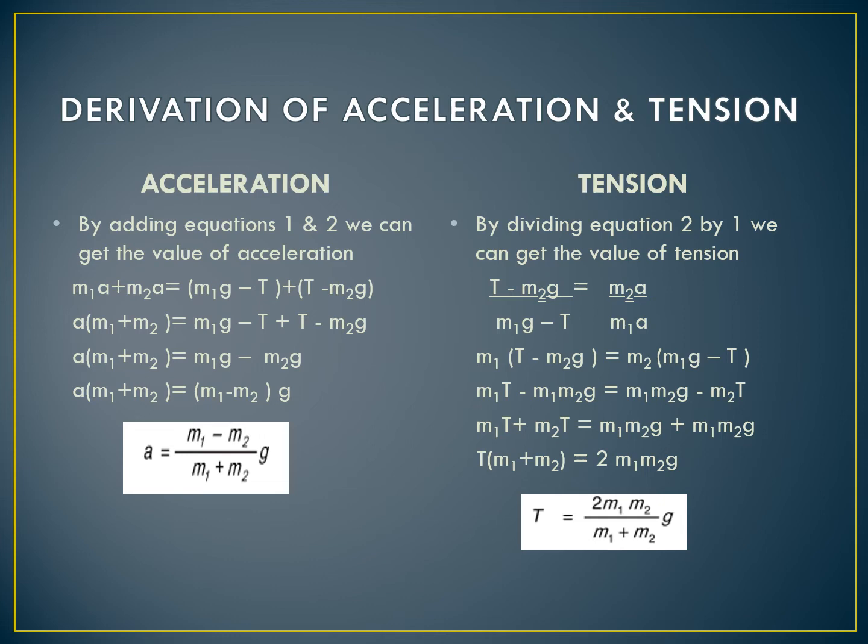By opening this equation we get m1T minus m1m2g which is equal to m1m2g minus m2T. By taking tension values on one side and acceleration due to gravity values on the other side, we get m1T plus m2T which is equal to m1m2g plus m1m2g. So by simplifying it we get T into m1 plus m2 which is equal to 2m1m2g. So in the end we get the tension as T is equal to 2m1m2g divided by m1 plus m2.